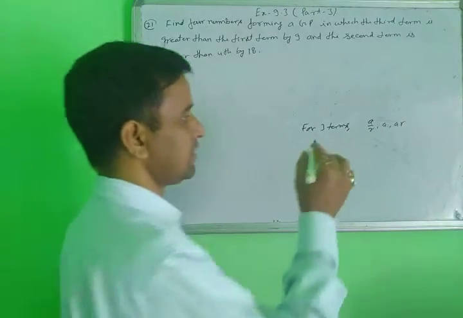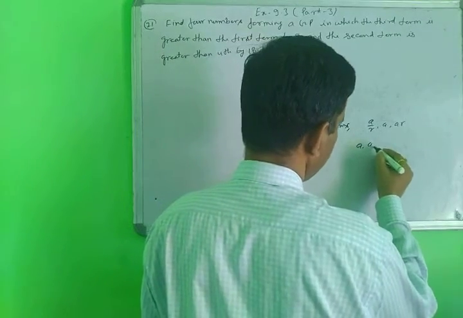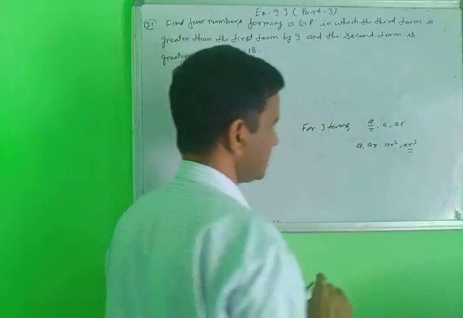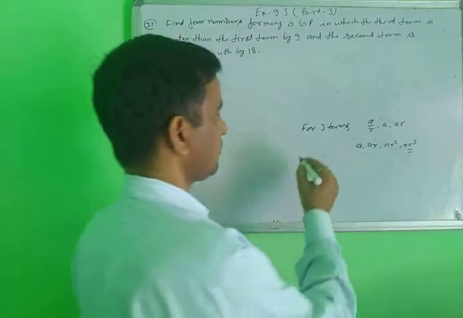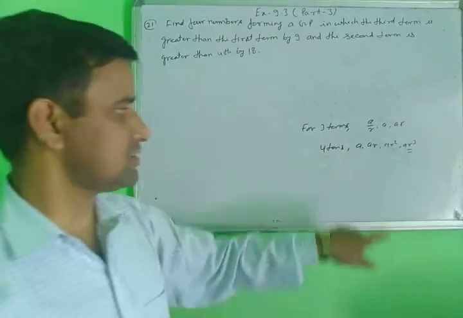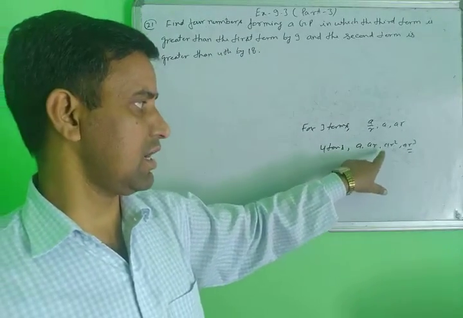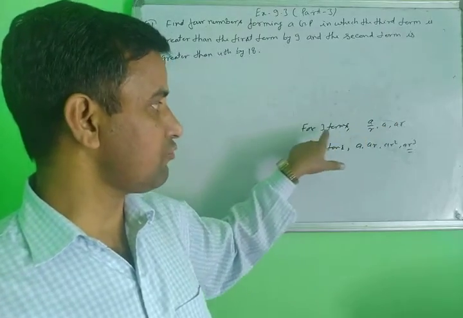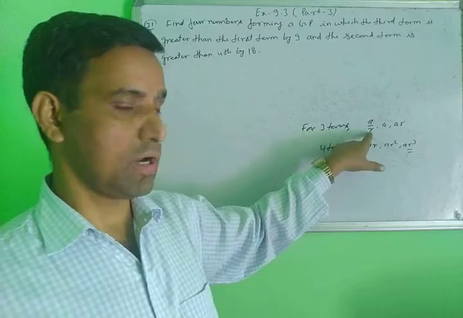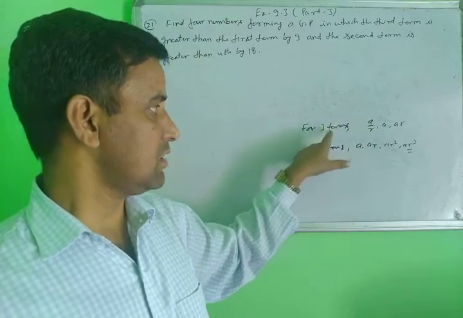Then you will use the simple trick here: A, AR, AR square and AR cube. So when you are finding four terms, use the simple general trick: A, AR, AR square, AR cube. But when you find three terms, then you will use the other. In this type of question, I have already solved three-term questions.